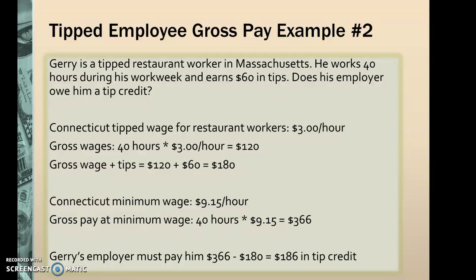Taking the 40 hours and multiplying it by the minimum wage of $9.15 is $366. In this example, the employee earned less than the minimum wage for the 40-hour work week, so Jerry's employer must pay him a tip credit of $186. So it's $366 minus what the employee earned, $180, and the tip credit would be the $186.